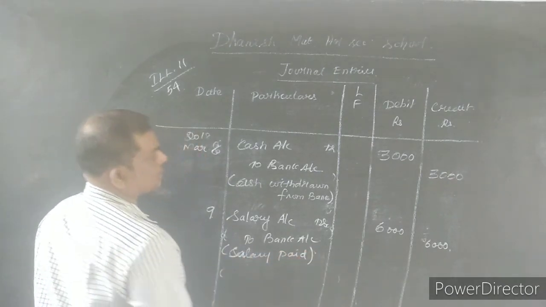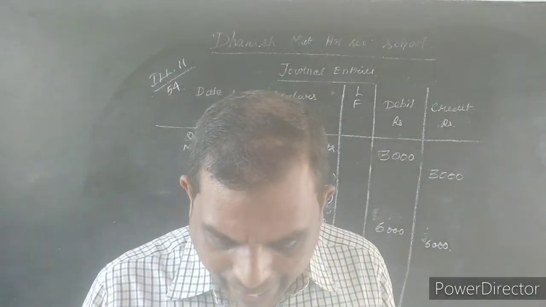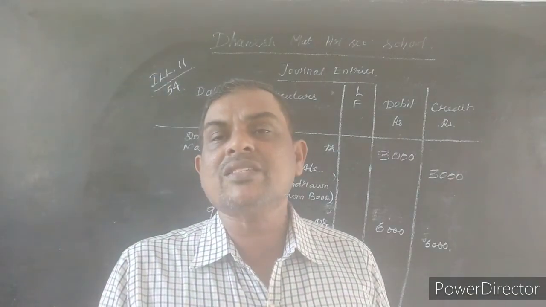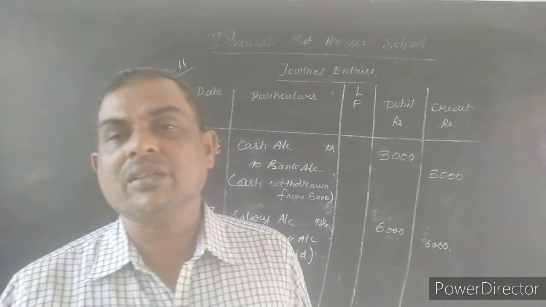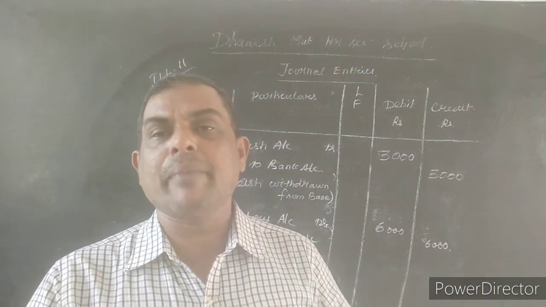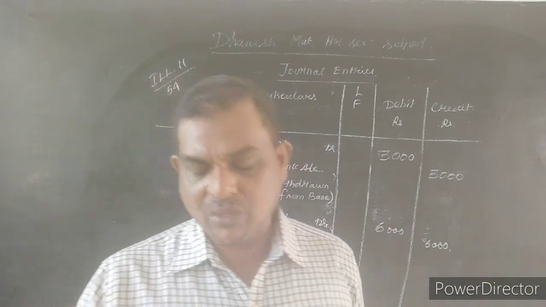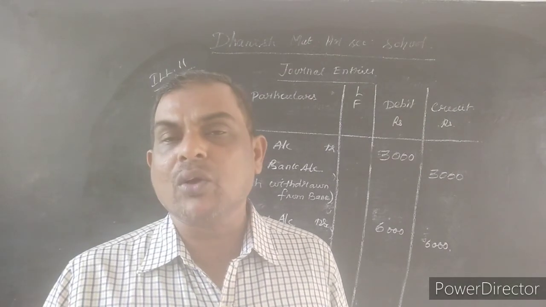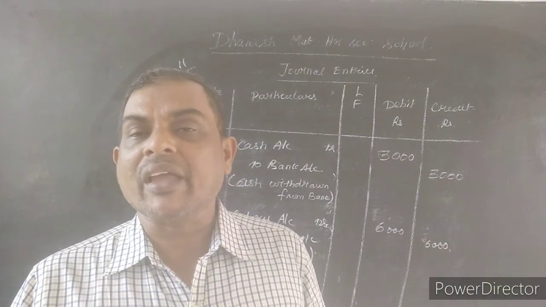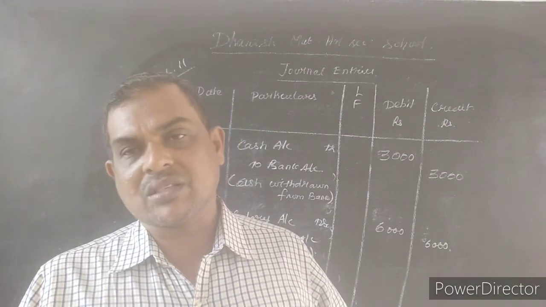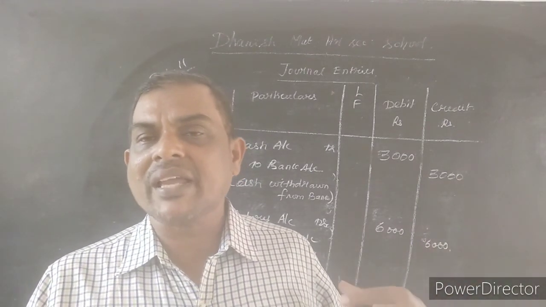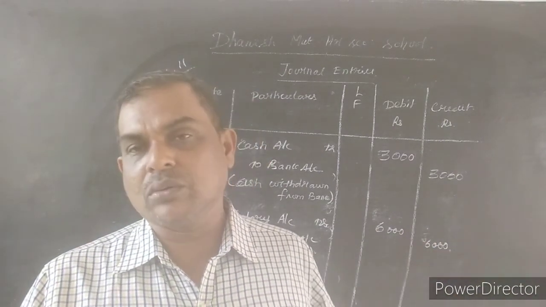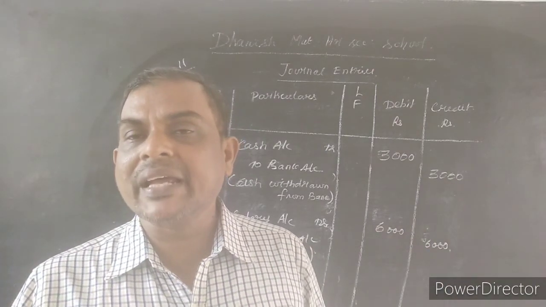The last transaction is cricket bats donated to a trust, rupees 10,000. Mr. Valluvar is dealing in sports items only. So he has given some cricket bats to a trust free of cost. That is a donation. He is donating, so donation is an expense. As per the nominal account rule, donation will be debited. But he is giving free of cost. From where has he taken the cricket bats? From the purchase, so automatically purchase will be reduced, that is, purchase will be credited.